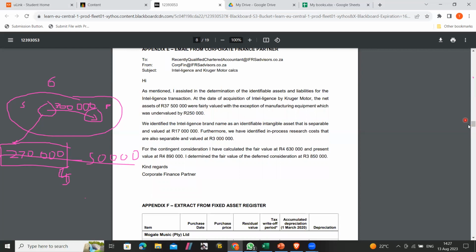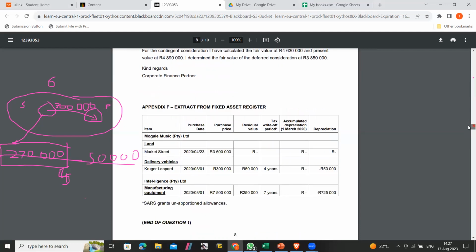So with that value, let's just come here. Let me show you what I mean. So we want firstly the carrying amount at acquisition date. This is the full depreciation for the year.